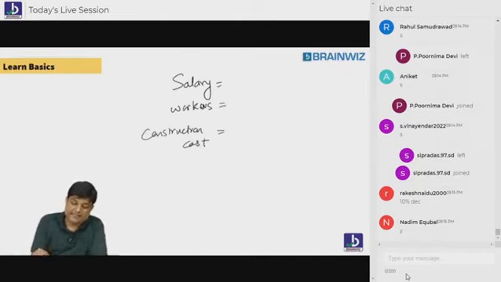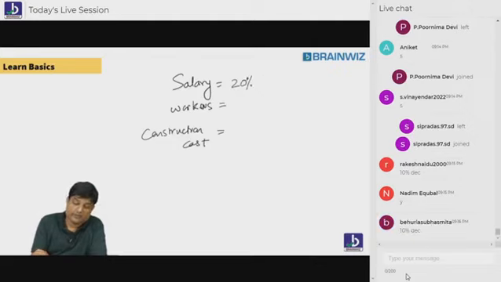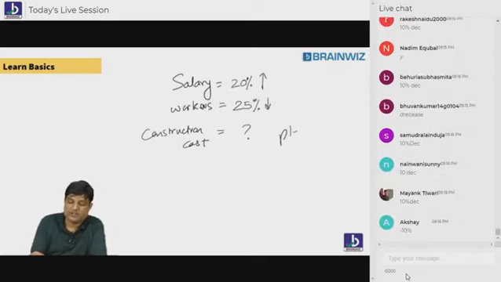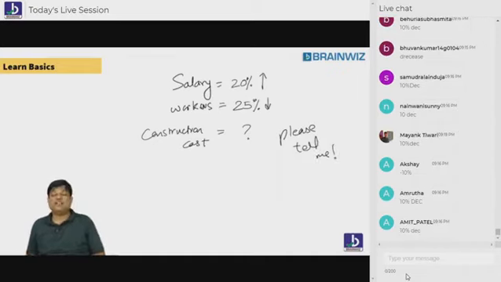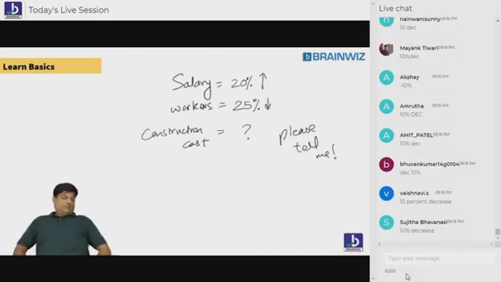Salary is decreased by 20%. Workers are decreased by 25%. What happens to construction cost? Please tell me. Come on, make it faster, everybody.